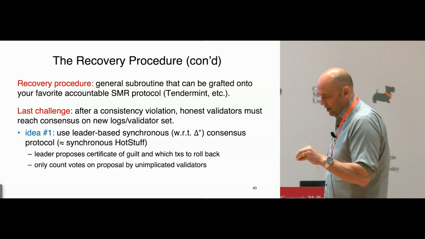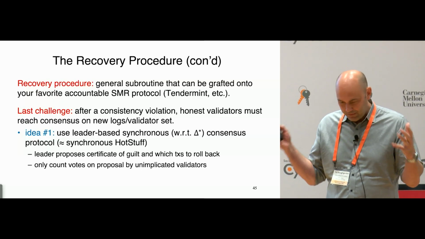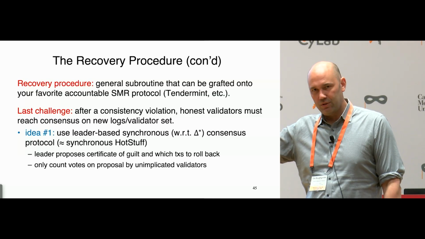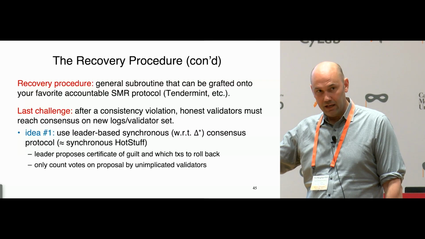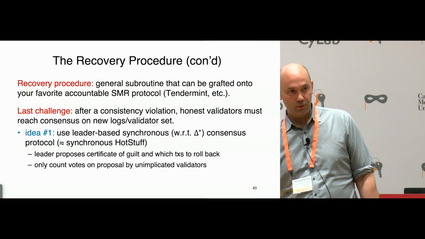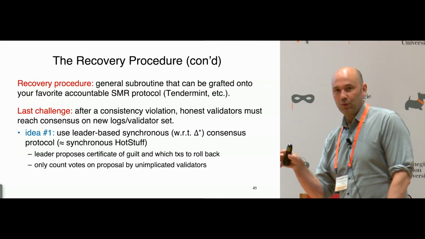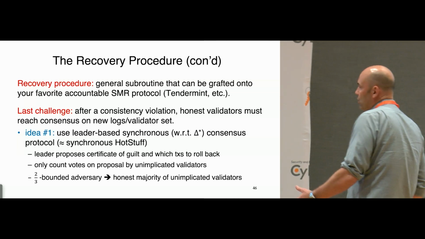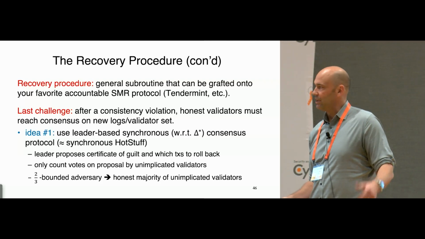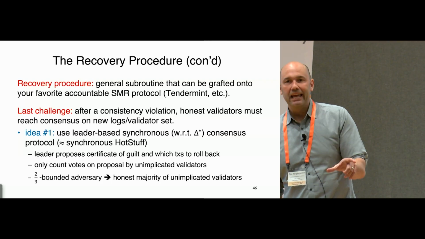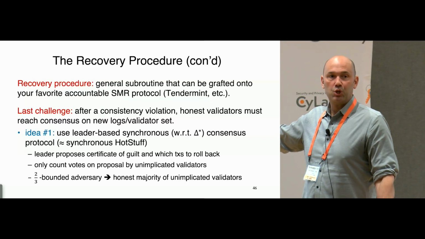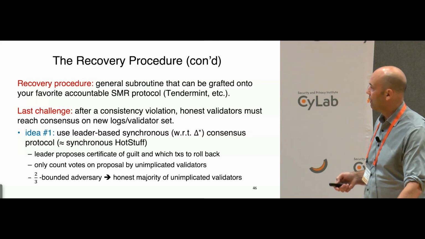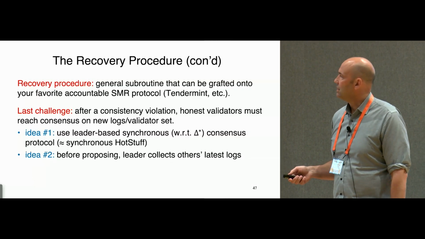And the trick here is when you do voting, okay, when you're running this HotStuff-style protocol and you're doing voting on the leader's proposal, you do not count the votes of the validators that are implicated by the certificate of guilt in the proposal. Okay, you do not count everybody's votes, only the ones that still might be honest based on the certificate of guilt in the proposal. And what's really cool here is because you started with a 2/3 bounded adversary, after ignoring the votes of the implicated validators, you actually have an honest majority among the rest, which is what you need for these synchronous consensus protocols to have guaranteed consistency and liveness, okay?